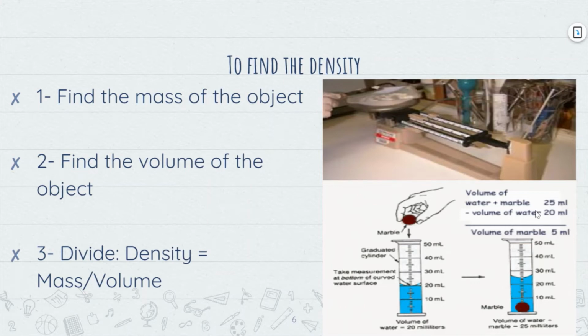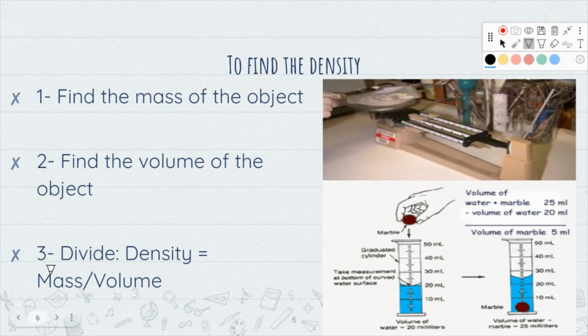For most of the problems we're going to be working on, they already give you the volume, so it's pretty much just a matter of identifying which is the mass and which is the volume, and then plugging it into this formula right here. And this formula says density is equal to mass divided by volume. So basically you would find the mass and put it on top, and then find the volume and put it on the denominator, so it's mass divided by volume.